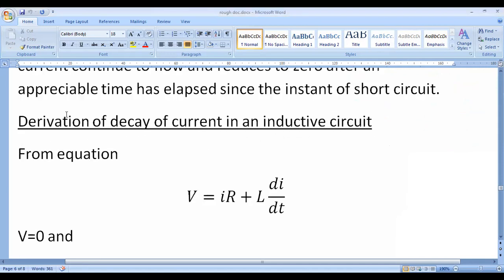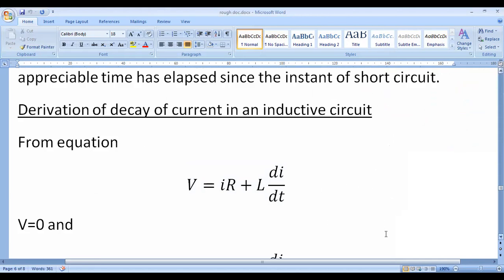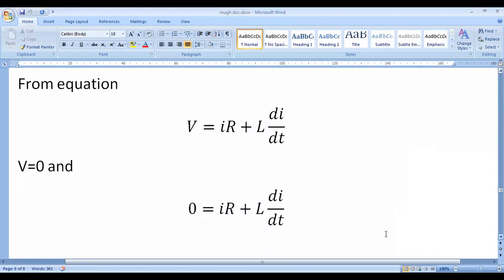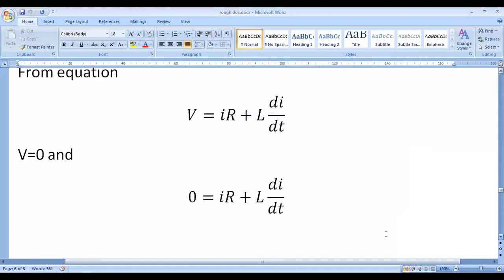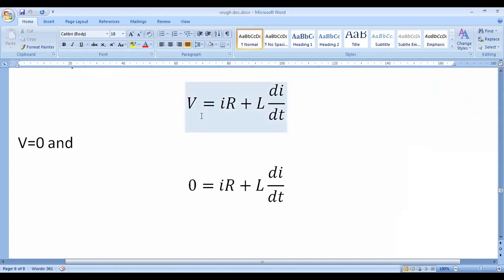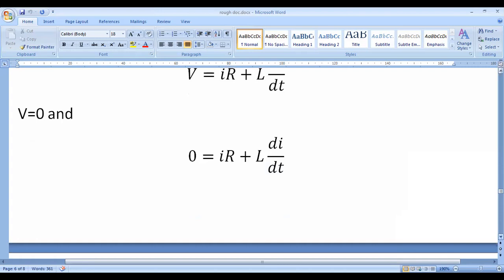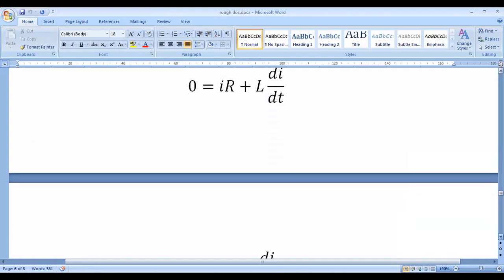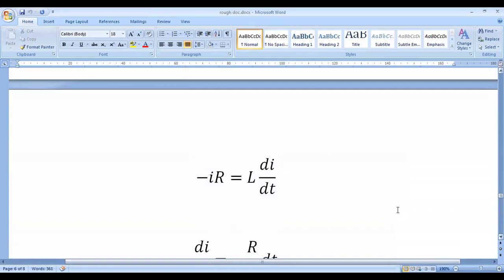So for the derivation of the decay or decrease of current in an inductor, we start from this equation: V is equal to IR plus L di by dt. Here we are disconnected from the source, so V is equal to 0. From that we get IR is equal to minus L di by dt, or L di by dt is equal to minus IR.